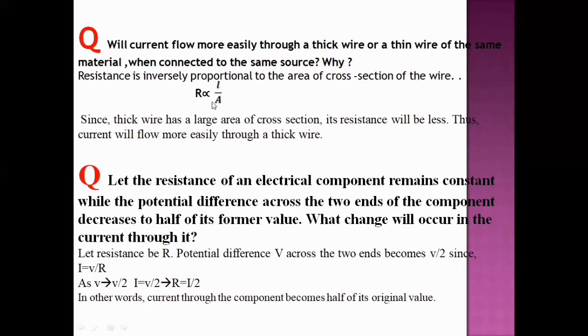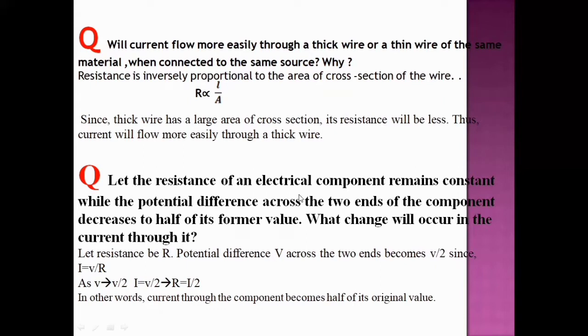This is just a mathematical form. Okay, what is the reason behind this? If the area is large, electrons can easily flow. The collision between the flowing electrons and the fixed positive ions will be less when the area is more.